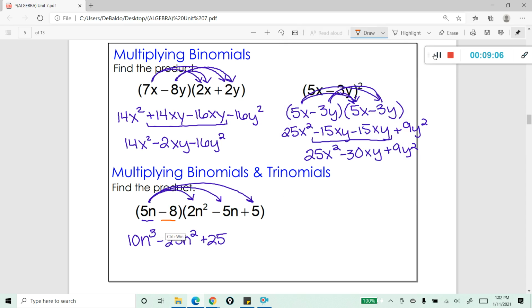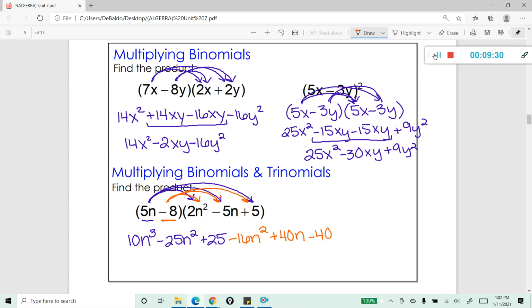Now I'm going to take negative 8 and also distribute it into all three terms. So negative 8 times 2n squared gives us negative 16n squared. Negative 8 times negative 5n gives us positive 40n. And negative 8 times positive 5 gives us negative 40.